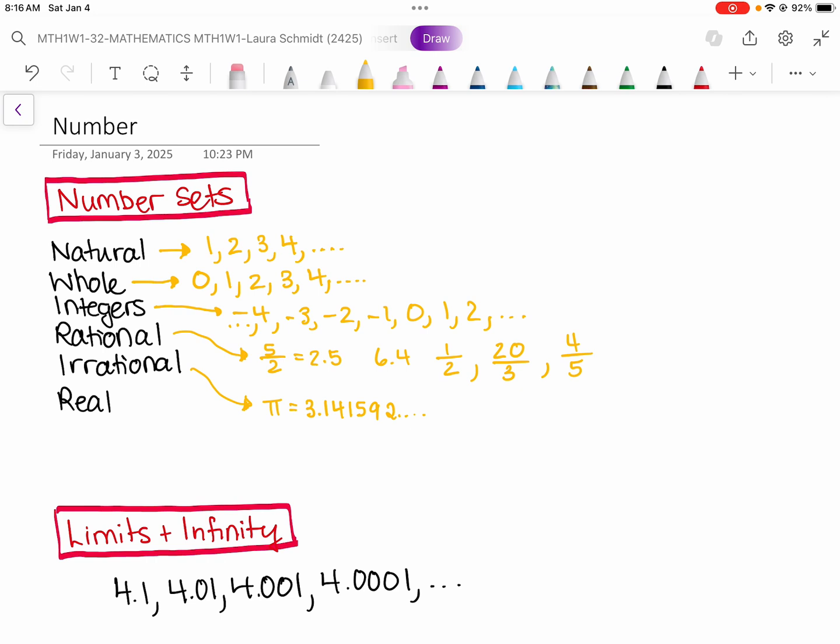So you actually can't write it as a fraction. You can approximate it as a fraction, but you can't write it as a fraction. The square root of 2 is an irrational number. If you actually square root it, it's a decimal that just goes on forever and ever. And then real numbers are actually all of the above numbers. Real numbers include all of these things.